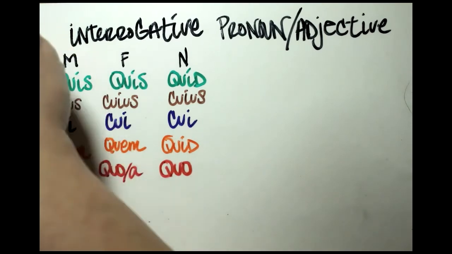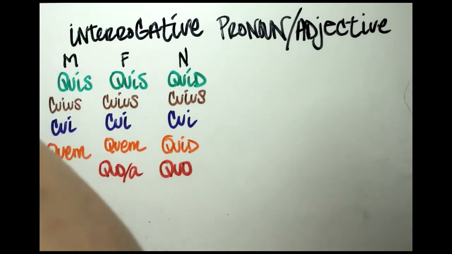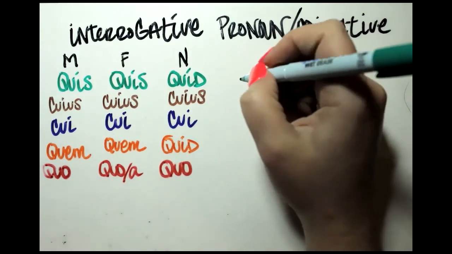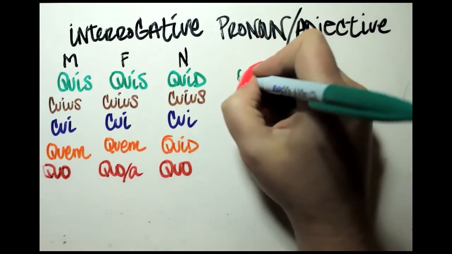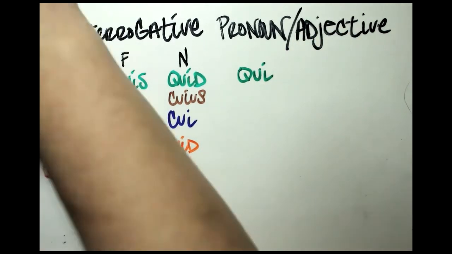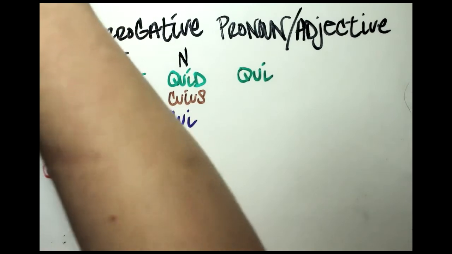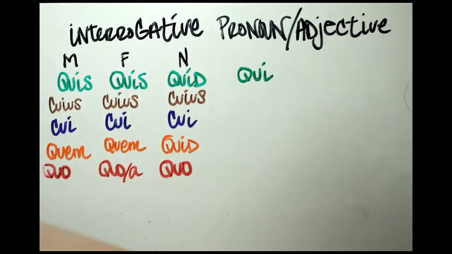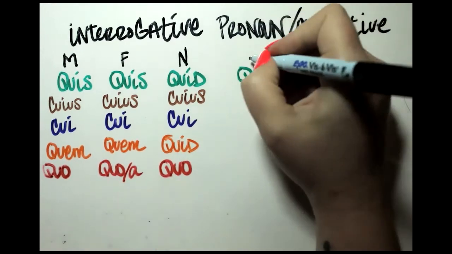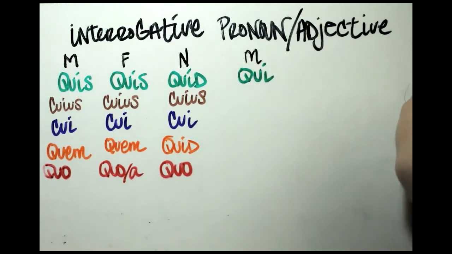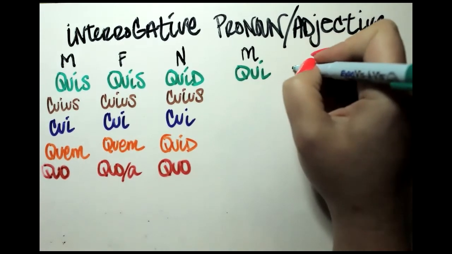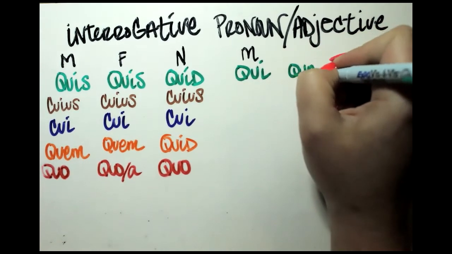Let's do plural. Plural nominative, pull out our green again. In the masculine plural, it looks the same as relative plural. So qui, whip out my black marker here to mark masculine. Okay. In the feminine, we've got quae, so it looks like the relative.